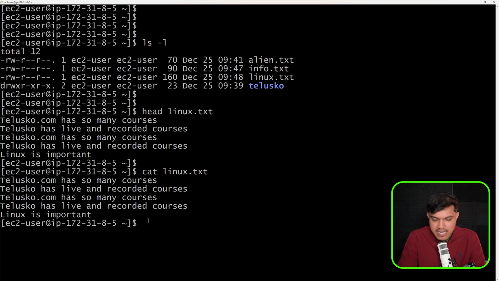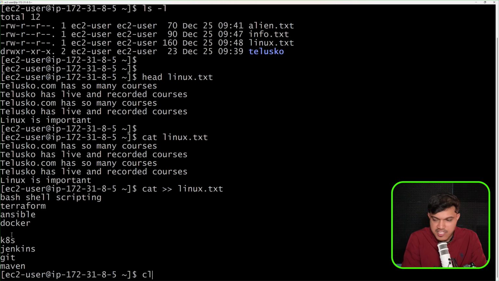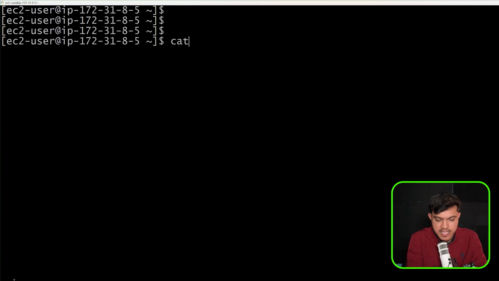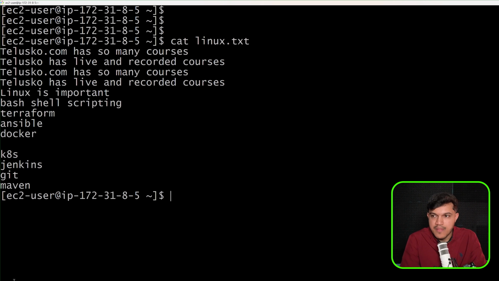I'll do one thing. I will add more content, more lines here. Maybe I'll say here, I want to append more lines into the linux.txt file. Let me just add more data. Let me add a few lines here. As you can see, I have added more lines here. If you want, you can check this. I will say cat linux.txt file, and the moment I run this, we have these many lines here. Okay, 1 2 3 4 5 6 7 8 9 10 11 12 13 14.